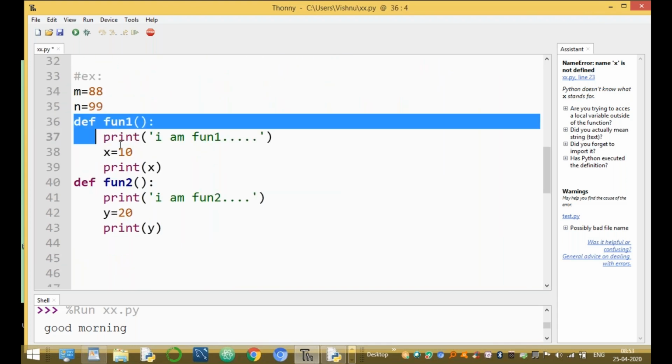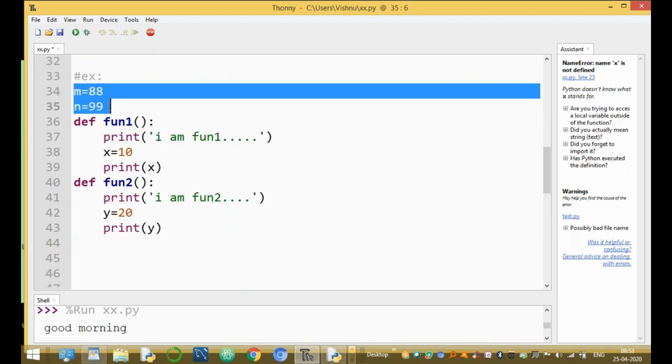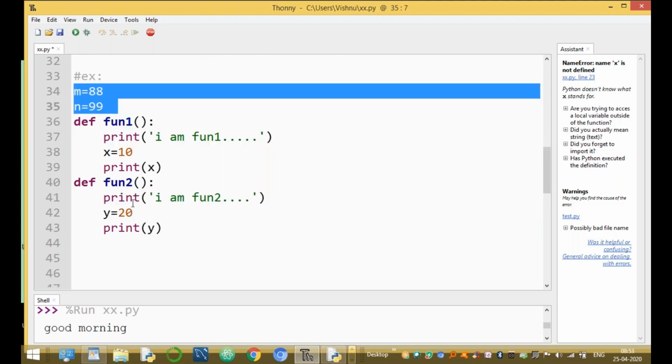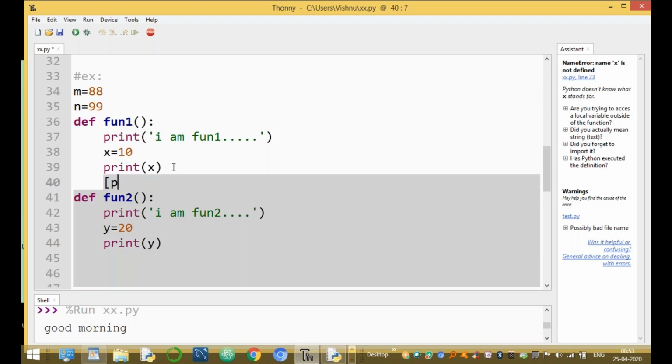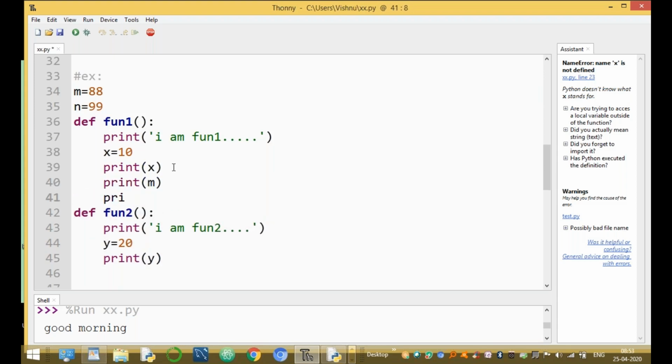So now here M and N are declared outside of all the functions. Now these variables can be accessed in the entire program. Now run print of M value and print of N.